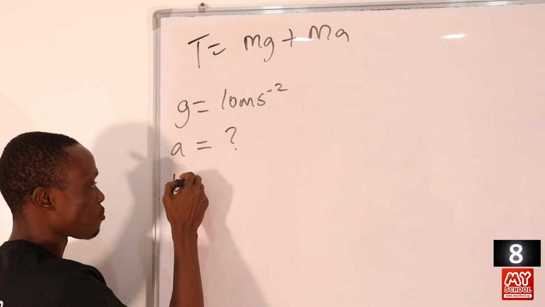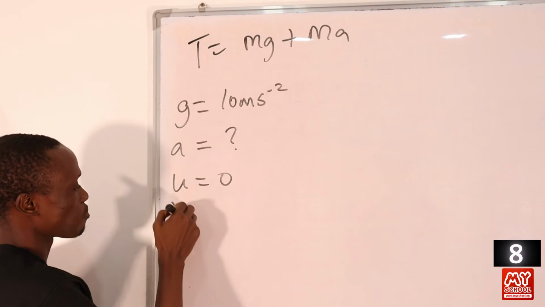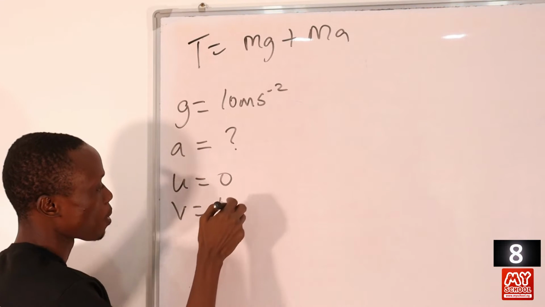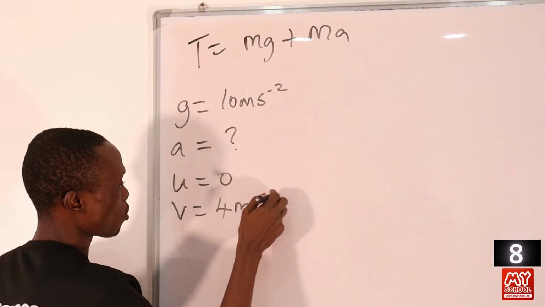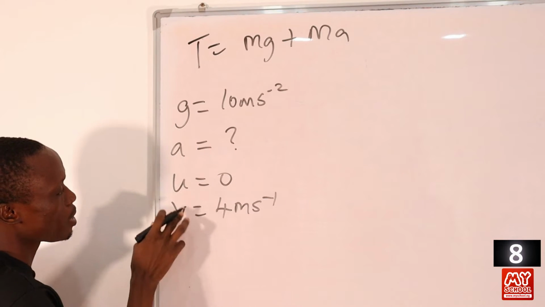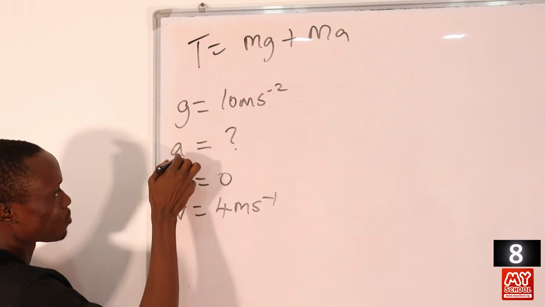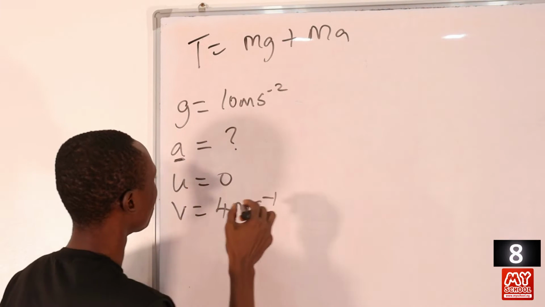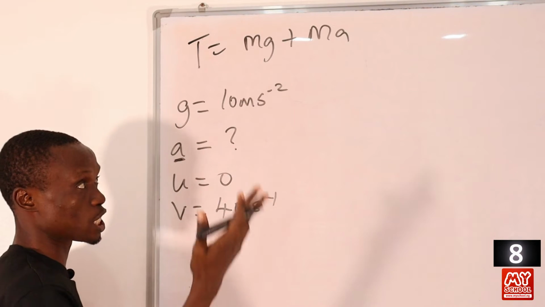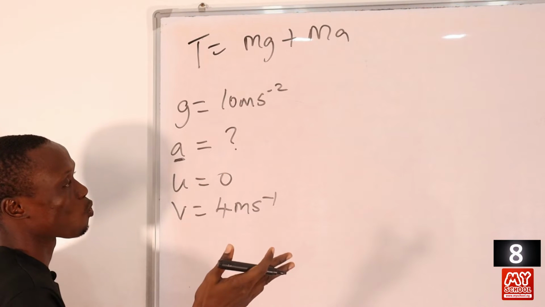but we are given initial velocity to be equal to 0. We are given final velocity to be equal to 4 meters per second, right? So from here we need to get the value of a. But remember that acceleration is equal to change in velocity all over time.